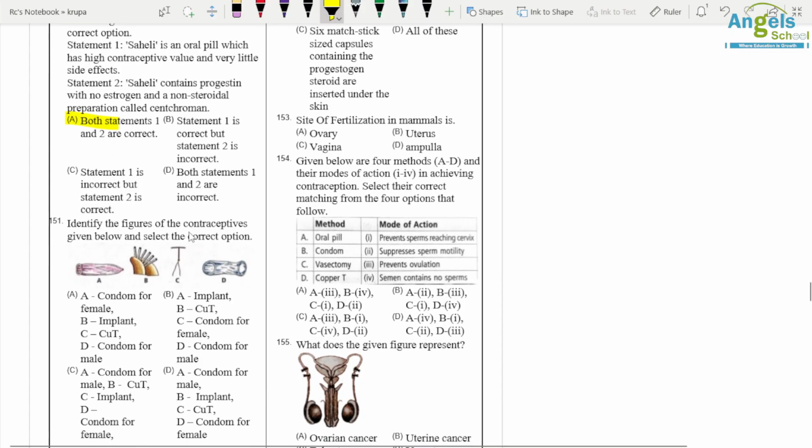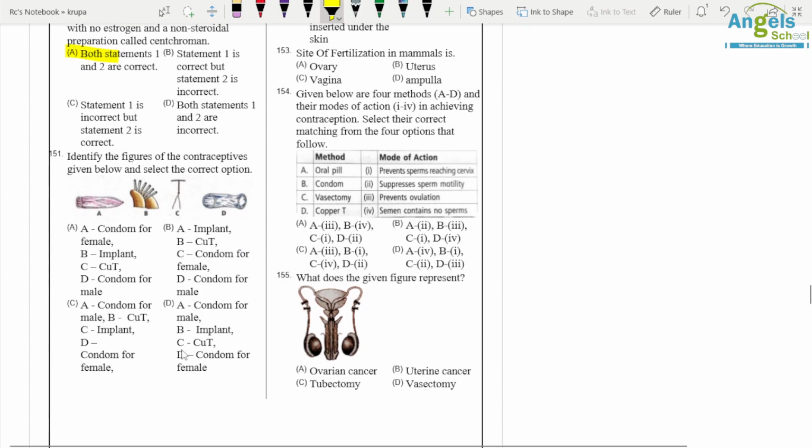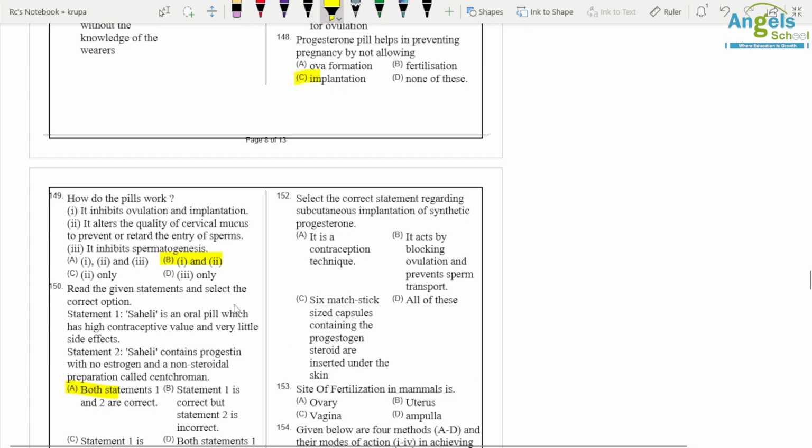Identify the figure. So first is condom, second is implant, third is copper T, and fourth is female condom. So D option is correct.